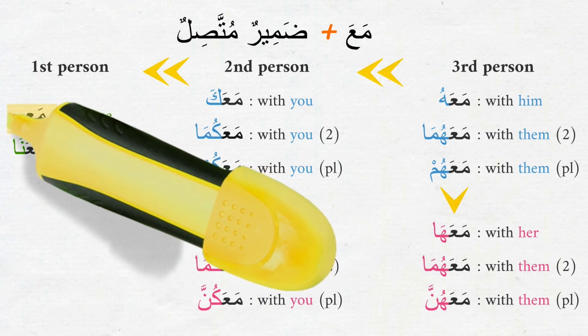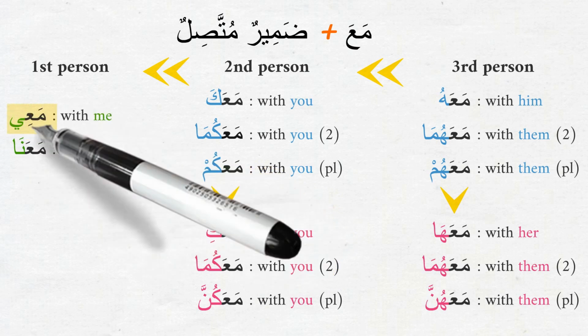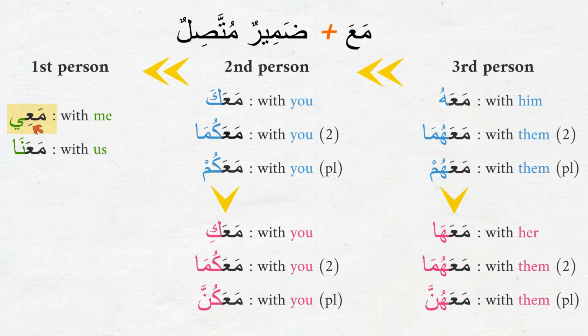Notice here the ضمير يا pulls down the last fatha of the مع to be kasra. So we are saying معي, not معَي, but we are saying معي.